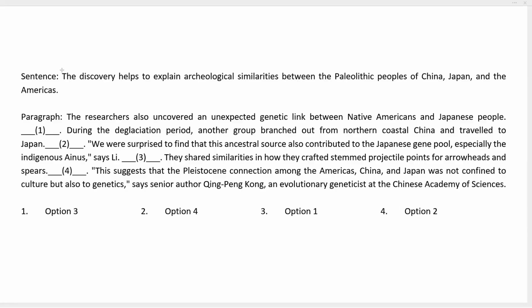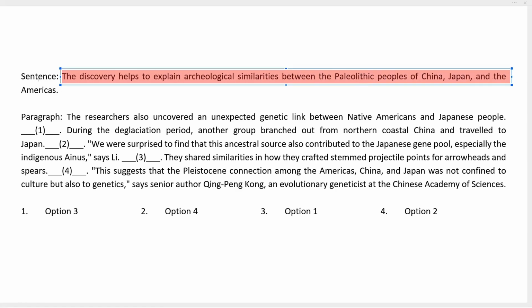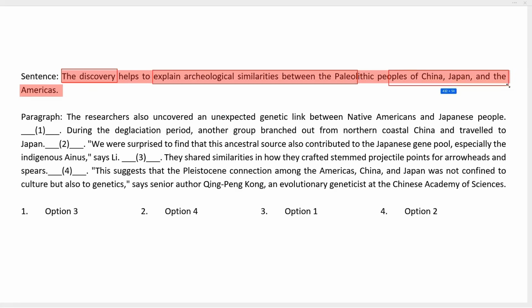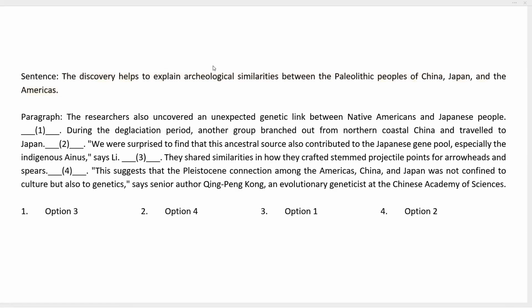The sentence says, the discovery helps to explain archaeological similarities between the Paleolithic peoples of China, Japan, and the Americas. Here we have two key phrases. One is the subject, the discovery, which must connect with something in the previous statement. And then, to explain archaeological similarities between the peoples of China, Japan, and the Americas. Archaeological similarities is another key reference.